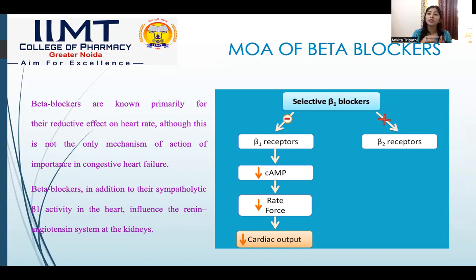See what happens when beta blockers bind and inhibit the binding at the beta-1 receptor. It decreases the GPCR mechanism, due to which the cAMP level decreases, and due to which the heart rate, cardiac volume, all that decreases. Ultimately, the cardiac output decreases. What does it cause? It causes a decrease in blood pressure. When the blood volume or cardiac output decreases, we have less blood to travel across the body. So when we have less blood to travel, we exert less pressure. This is how beta blockers decrease the elevated blood pressure.